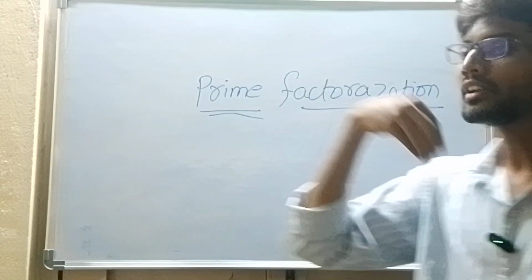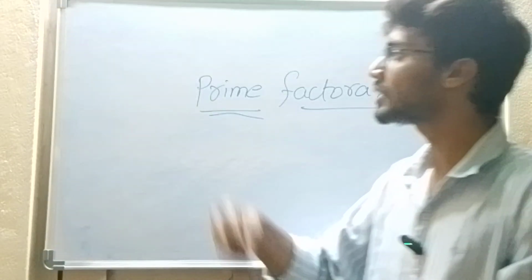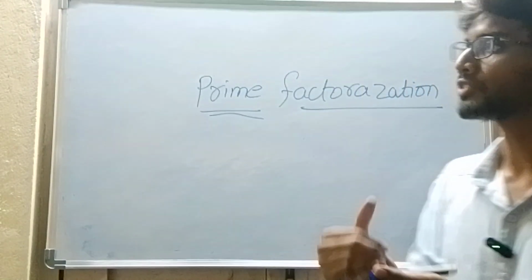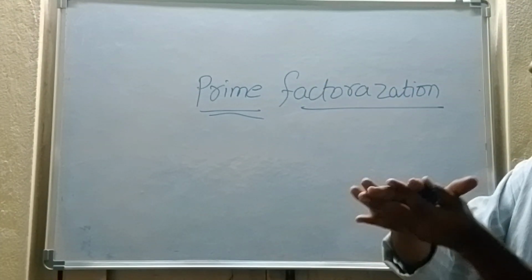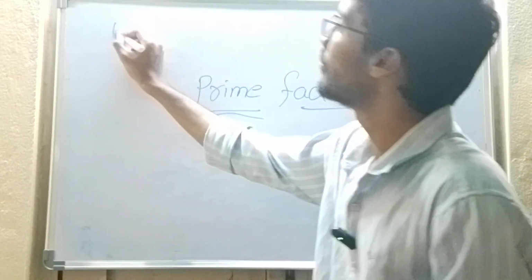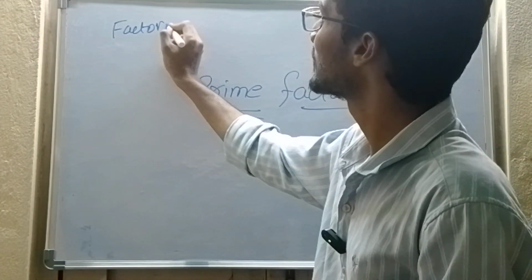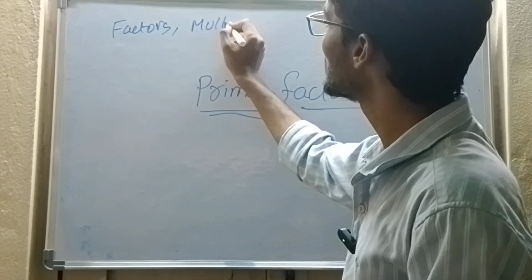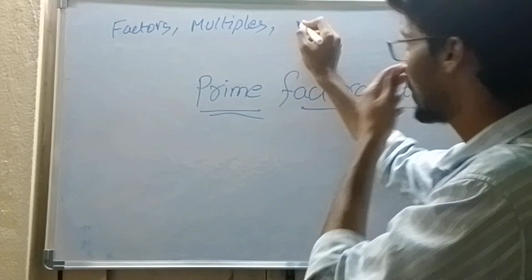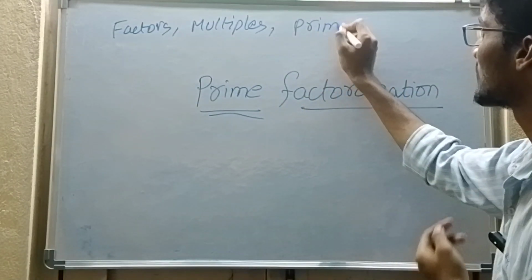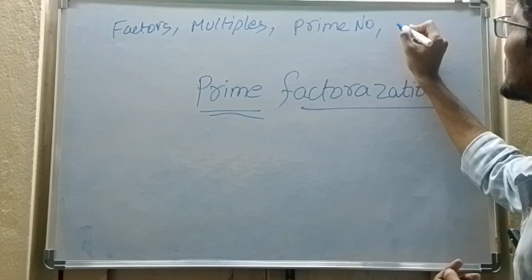To understand what LCM and HCF are, we read some previous concepts. What are factors? What are multiples? What are prime numbers? What are composite numbers?